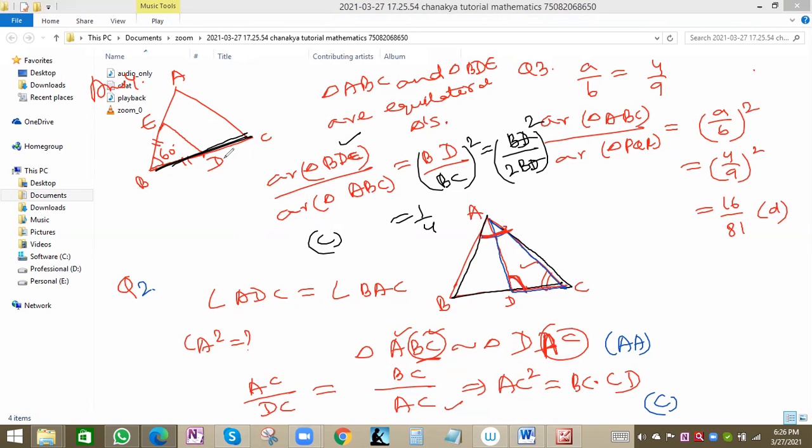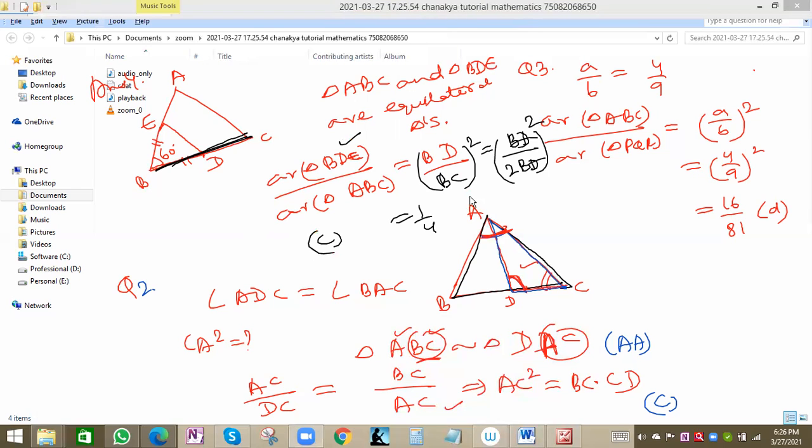So BD will be equal to BE, and we can join AD. We'll find BD, BE and DE are all equal in length. That means it is an equilateral triangle. So BD by BC, the sides ratio squared, gives 1 by 4, because BC is double of BD. Now if we see the answer, the fourth one is option C.